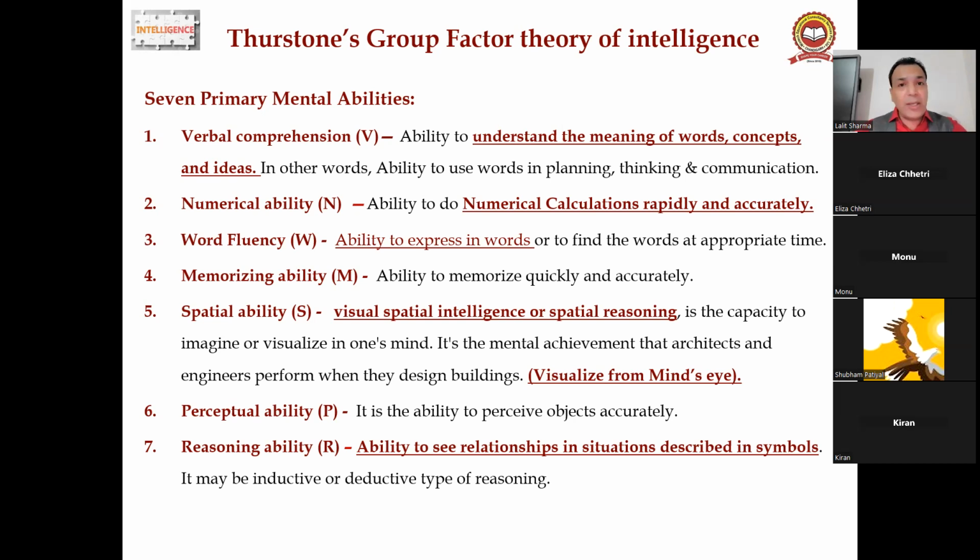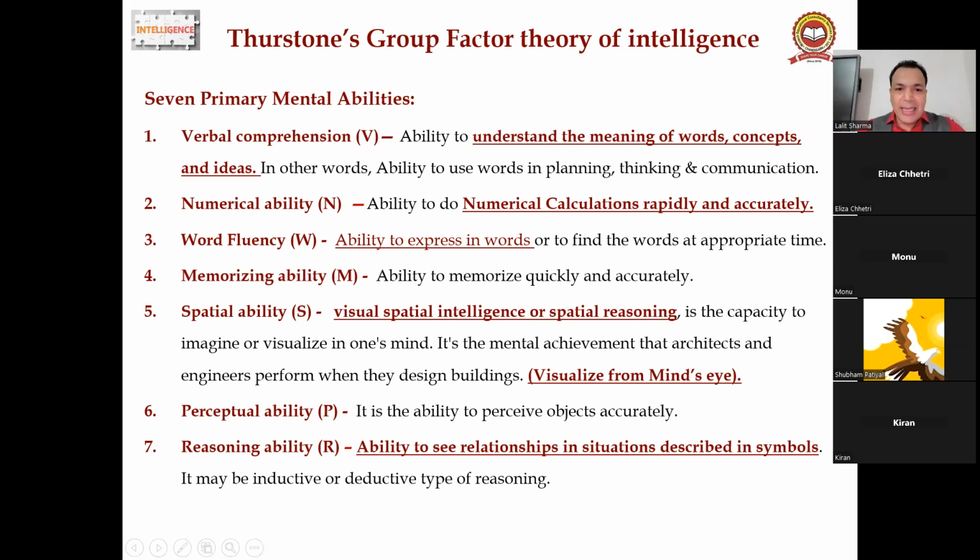You have seen that many students memorize a word very quickly. Instead of understanding the concept, they memorize. Even maths questions, they memorize. Because of this, they have more memorizing ability than others.